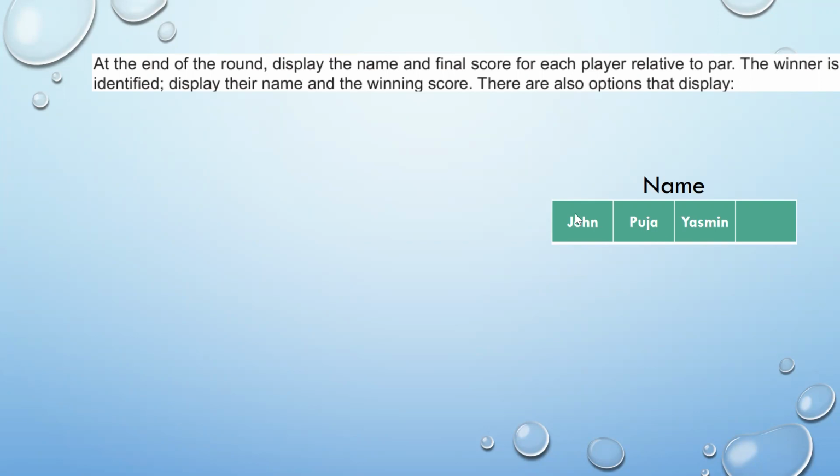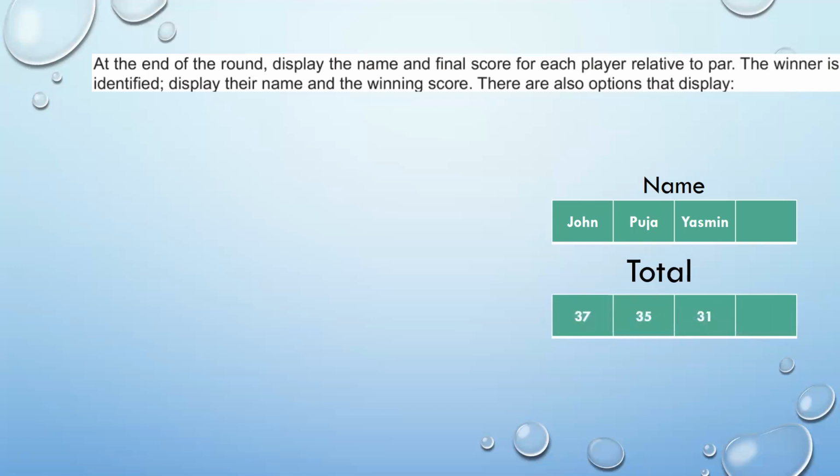Now on your screen, if you remember, we had three players: John, Pooja, and Yasmin. Just assume it's a 9-round game, and this is their total score after those 9 holes. The score for John is 37, for Pooja it's 35, and for Yasmin it's 31. That means John took 37 shots to complete the 9-hole round, Pooja took 35 shots, and Yasmin took 31 shots. So out of these three, Yasmin is the clear winner because she has taken the least number of shots to complete the round.